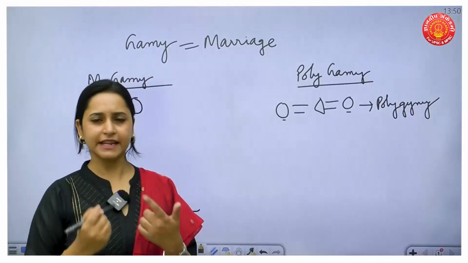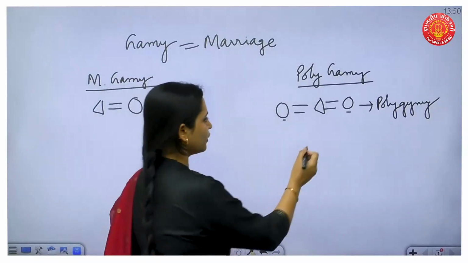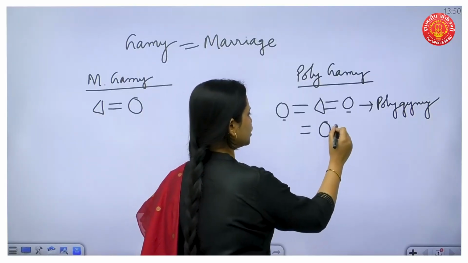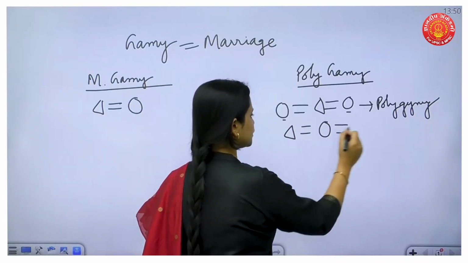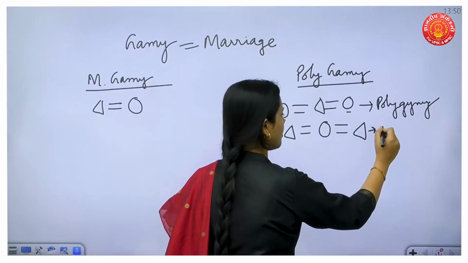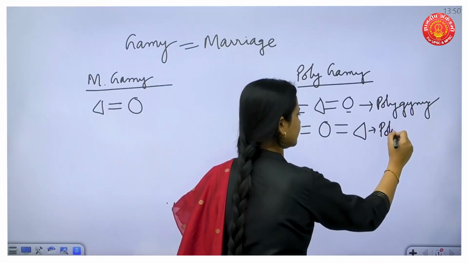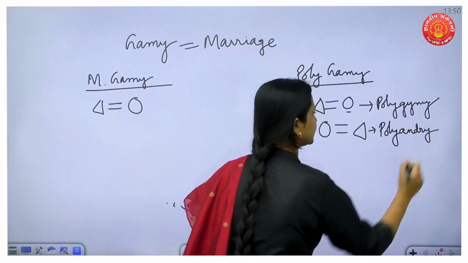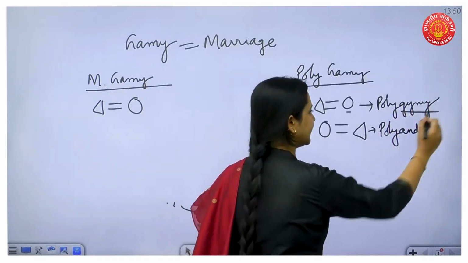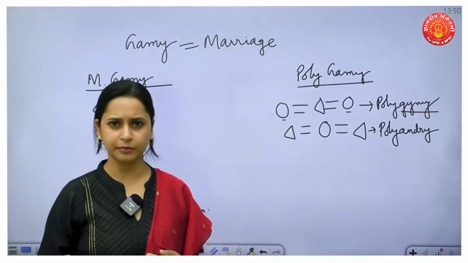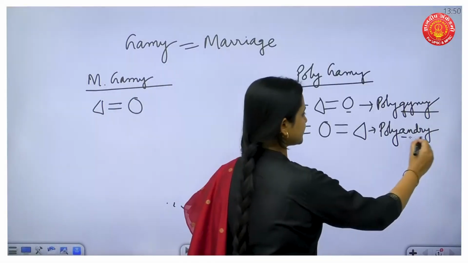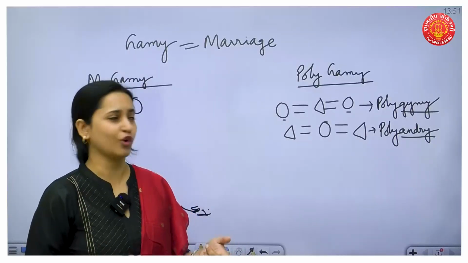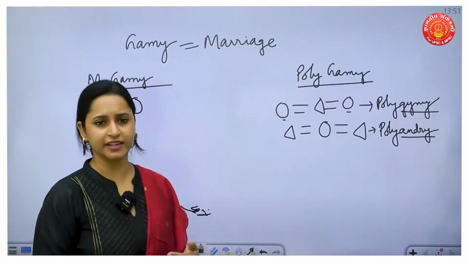The scenario could be reversed as well, right? So let's take one woman marrying two men. This is called polyandry. The term gyny symbolizes female, the term andry symbolizes male. Here a greater number of males are involved. That is why polyandry. Okay.